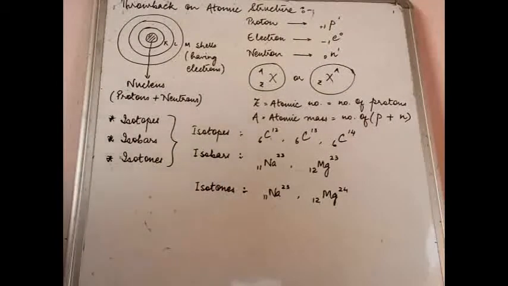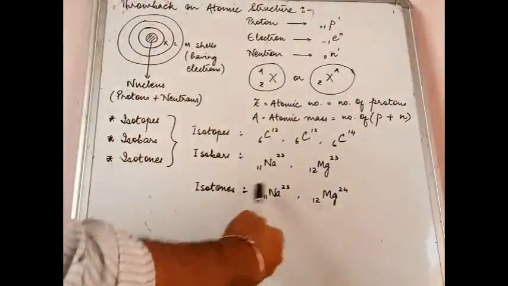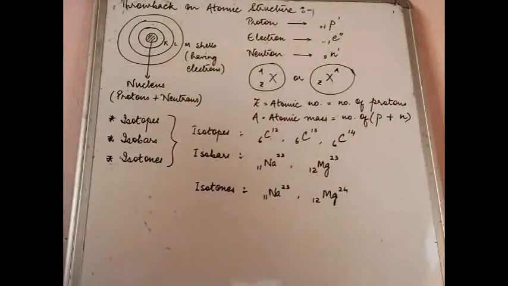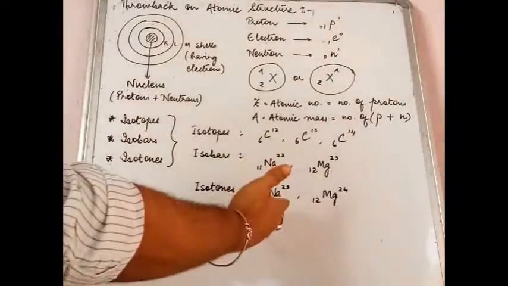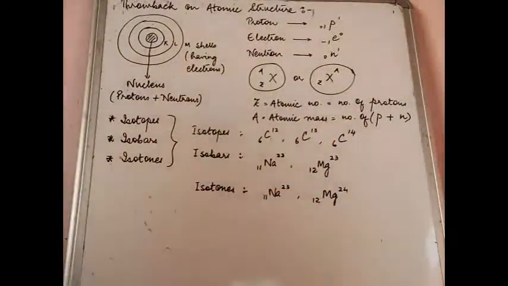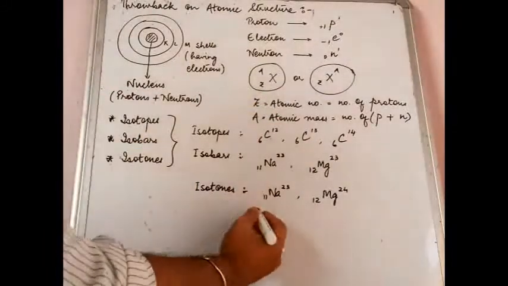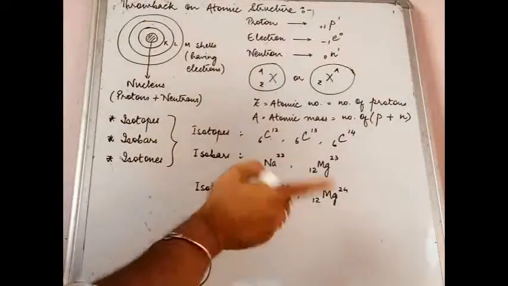Now, coming to the last one, which is isotones. Have a look at these two examples. Neither the atomic number is the same nor the atomic mass is the same, and obviously the atoms themselves are not the same. One is a sodium atom, the other one is a magnesium atom. So what is the same in these two? What is the same is the number of neutrons.